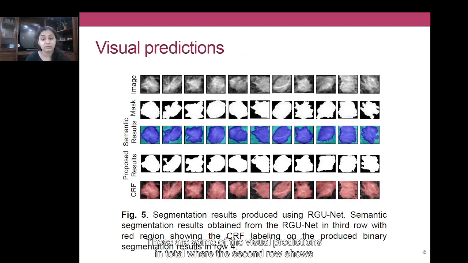These are some of the visual predictions in total, where the second row shows the binary given labels and the fourth row shows the predicted results. From these results, we can see that the predicted results are very much in sync with the given binary labels. The fifth row shows the CRF results, and from these results we can see that CRF has minutely classified every pixel either in the background or in the foreground lesion area.